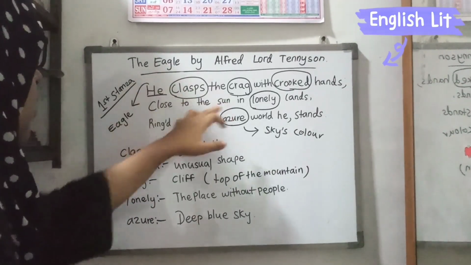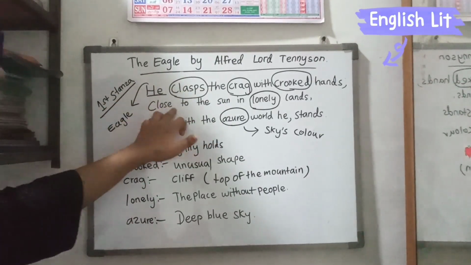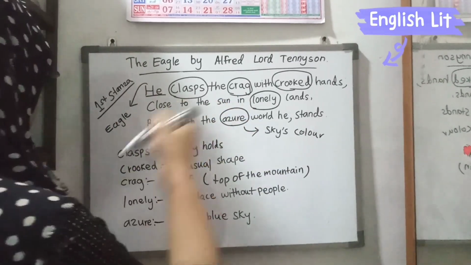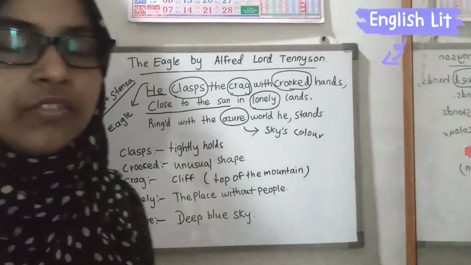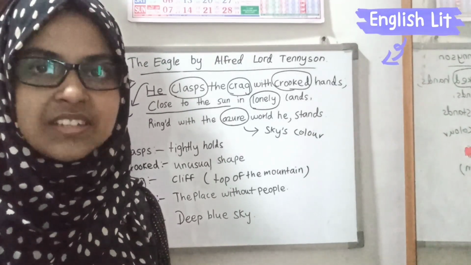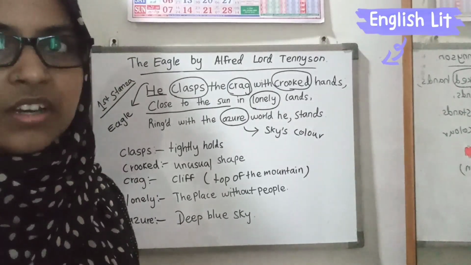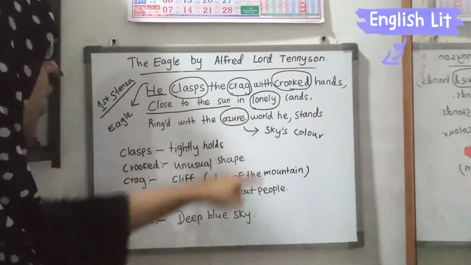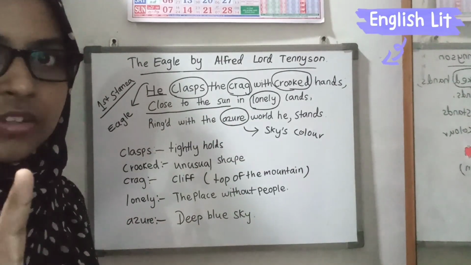I hope you have understood the first line. Move to the second line. Close to the sun in lonely lands. Here we have to identify a technique. Close to the sun. Even a human can't get close to the sun. A human can't go nearby the sun, because the sun is a thing which destroys almost everything. So no one can go nearby the sun, but the eagle can. That's why the poet says close to the sun in lonely lands. In the lands there is nobody, but the eagle is there. Only one eagle is there.